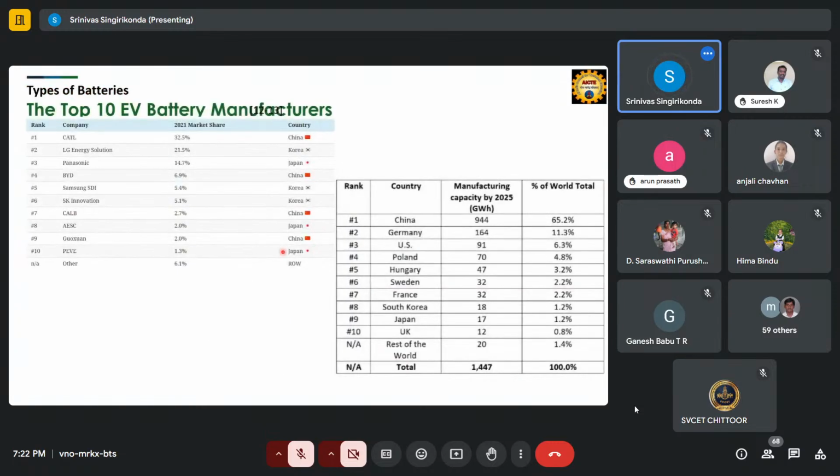If you go inside, okay. These are some of the top companies making batteries in the world. So CATL, LG Energy, Panasonic, BYD, Samsung. As I told you, CATL and BYD are the China companies, and if you combine these two, 32 plus nearly 7, so 39% of the battery market share itself is from China.